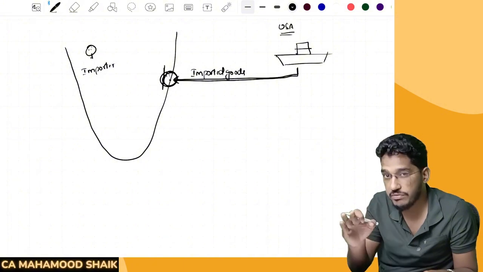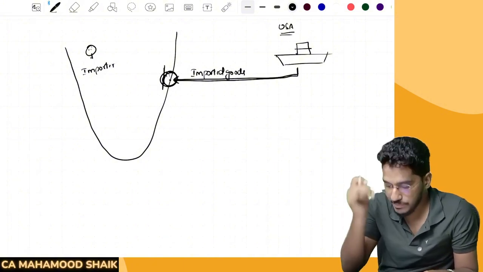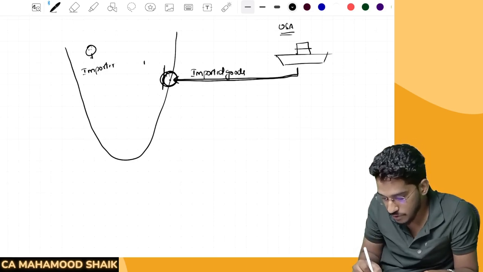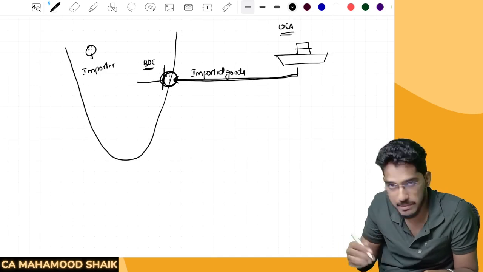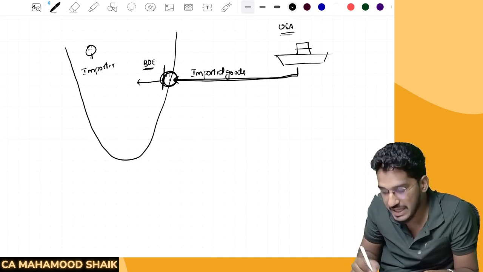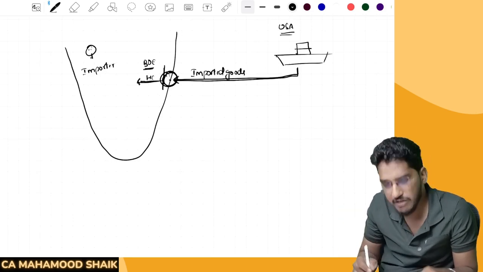But till at which point of time? Till the point of time they are cleared for home consumption. So at certain point of time, what will happen? This importer will file a bill of entry and he will clear that goods after making payment of the customs duties and all. He will clear that goods for home consumption. The moment the goods are cleared for home consumption, they no longer will be called as imported goods. They form part of normal goods.